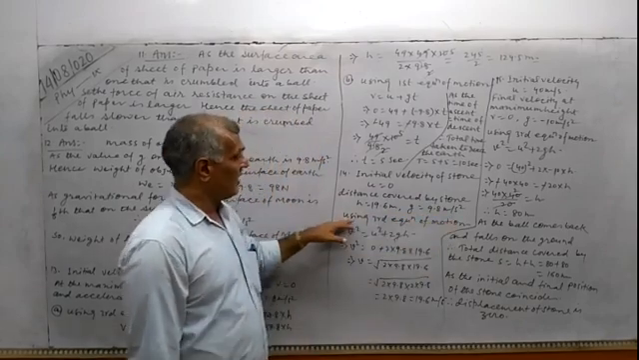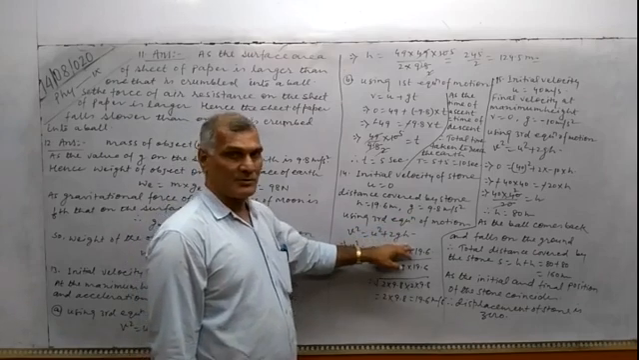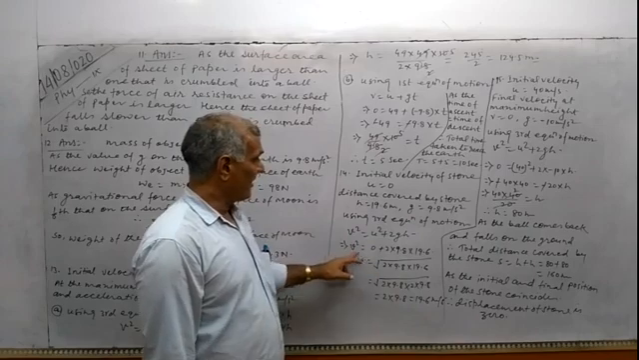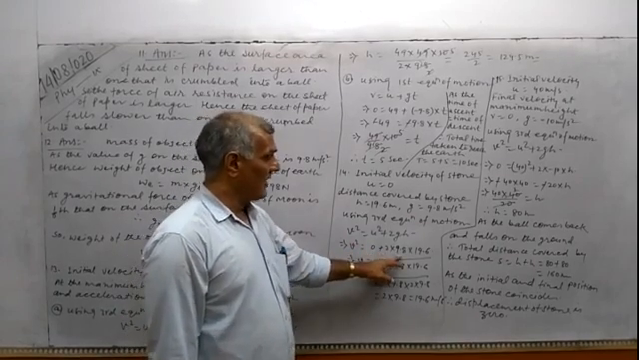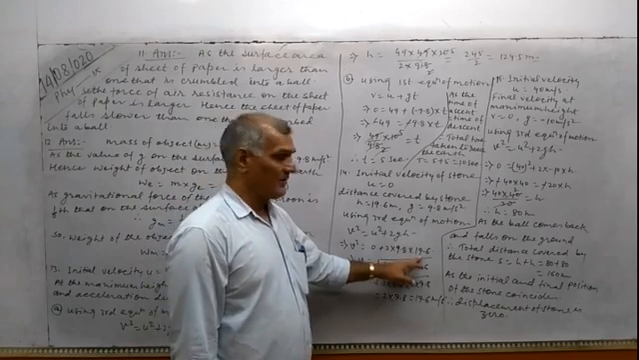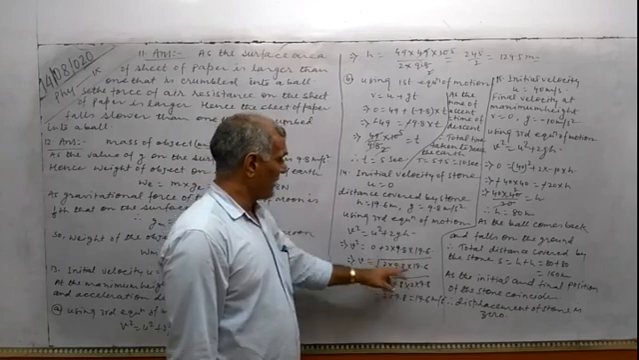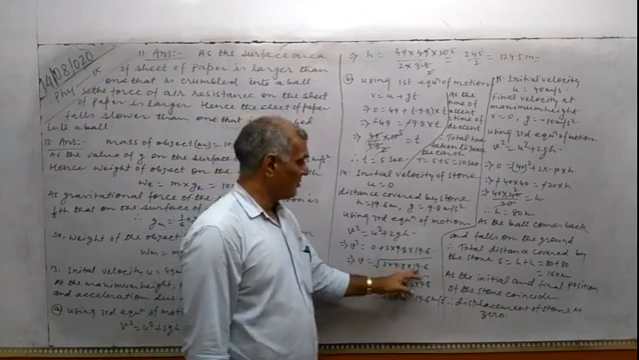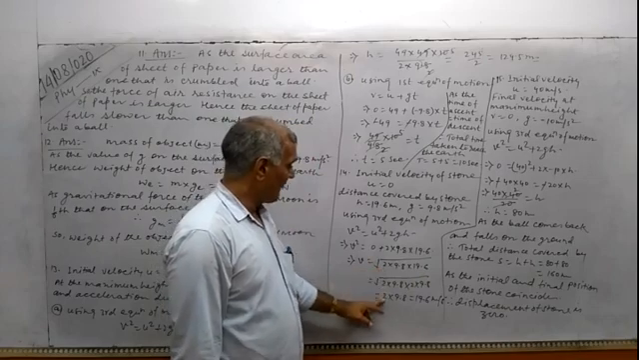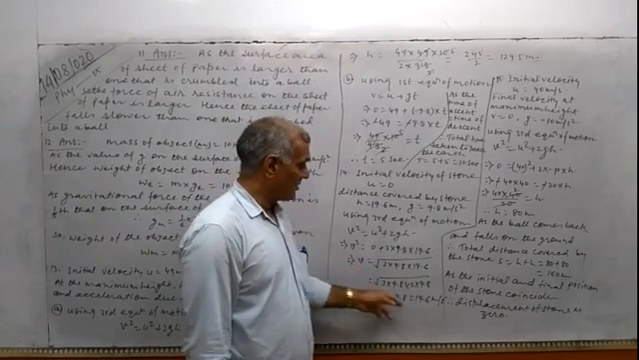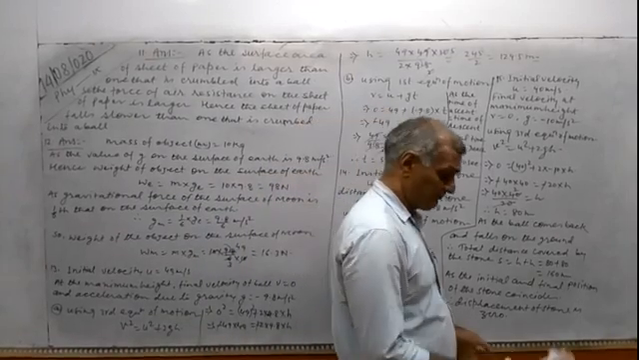Again using the third equation of motion, v square equals u square plus 2gh, and v square equals, u value initial velocity is 0, 2 into g value 9.8 and h value 19.6. So v will be equal to the square root of 2 into 9.8 into 19.6, and on calculating, the final value of final velocity will be 19.6 meter per second.